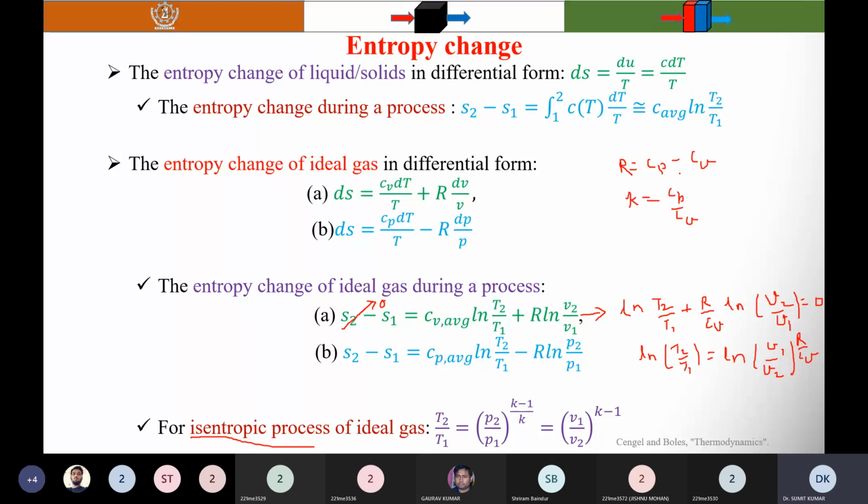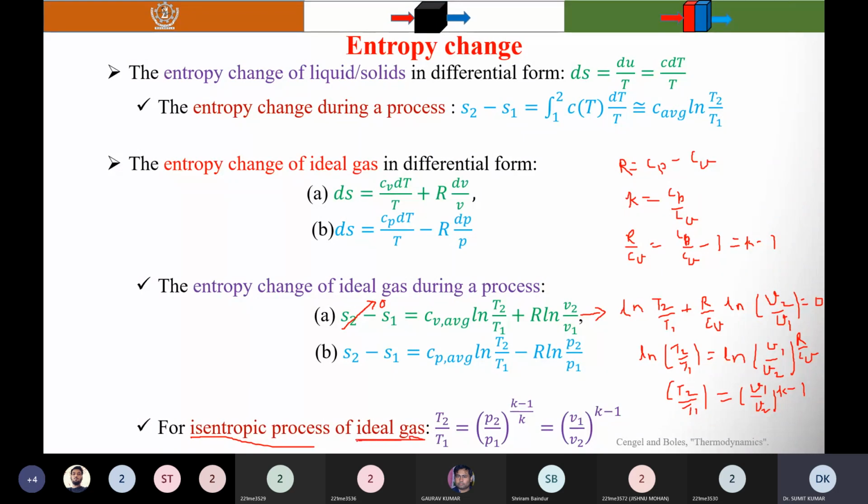R by Cv is equal to Cp by Cv minus 1, and this value is equal to K, so it is K minus 1. So that's why here you can write that T2 by T1 is equal to V1 by V2 raised to power K minus 1. That is for the ideal gas. Remember that I am deriving these equations for the ideal gas.